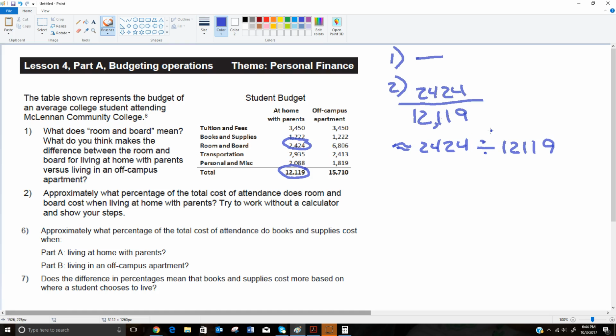12,119. This division symbol is actually derived from a fraction bar. This is a fraction bar, and these dots on the top and the bottom are supposed to represent the numerator and the denominator that you've written in front and after. So this would be the 2,424, and this would be the 12,119. You don't really need to know that, it's just kind of an interesting fact. But the most important thing here is that you remember that a division bar is the same as a division sign. It's the same calculation. It's the same symbol. So on the calculator, we got